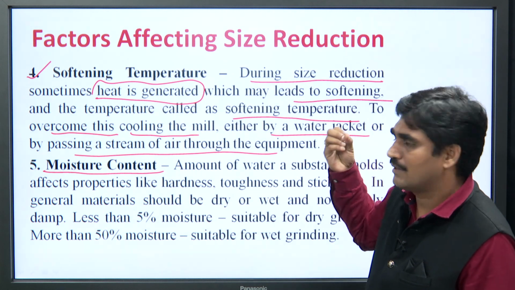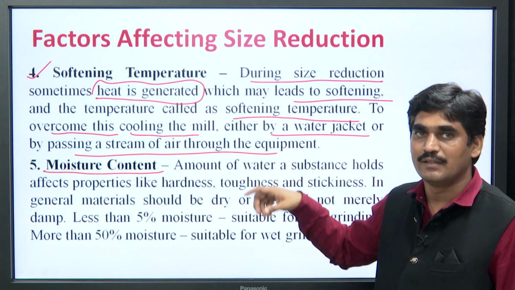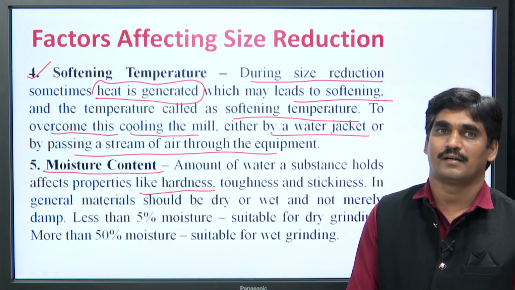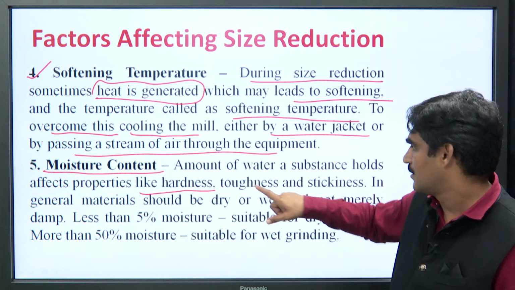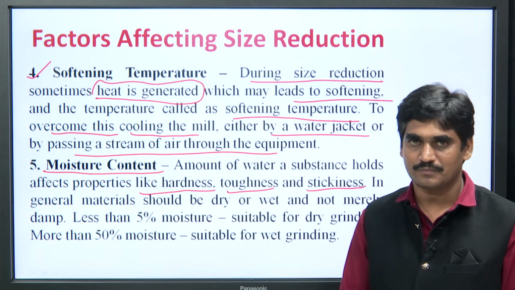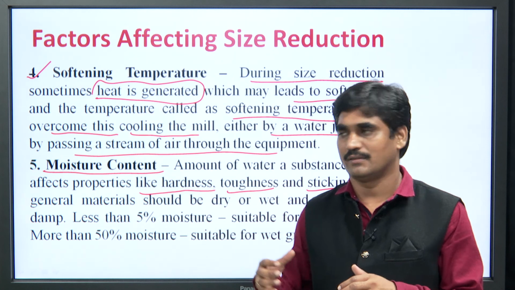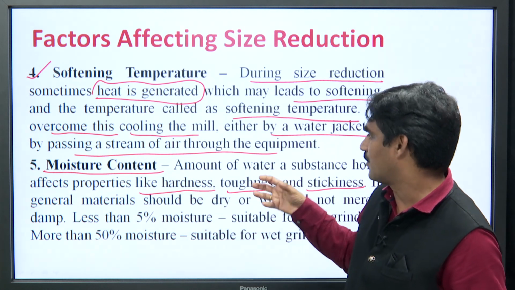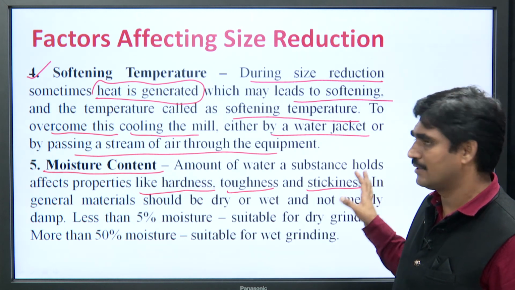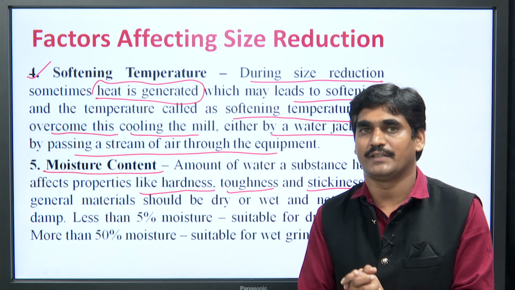The amount of water present in a substance affects properties like hardness, toughness and stickiness. So, due to the presence of moisture in the particles, the hardness, toughness and stickiness of that material are affected.